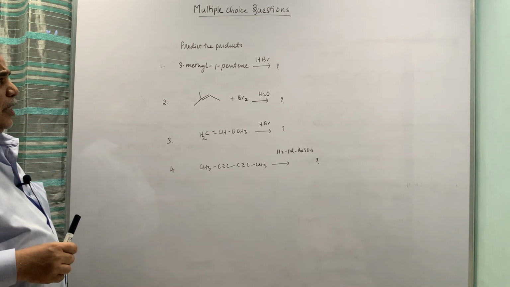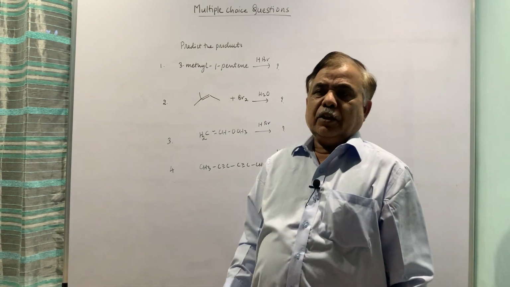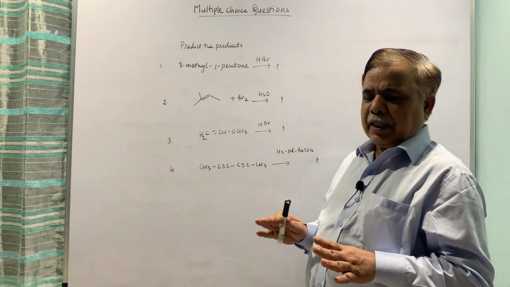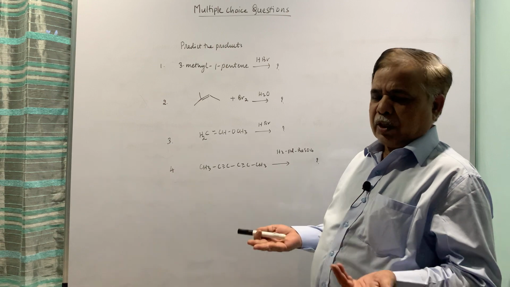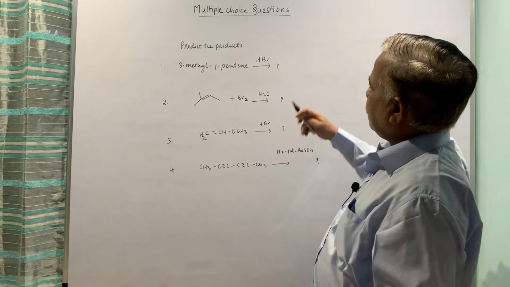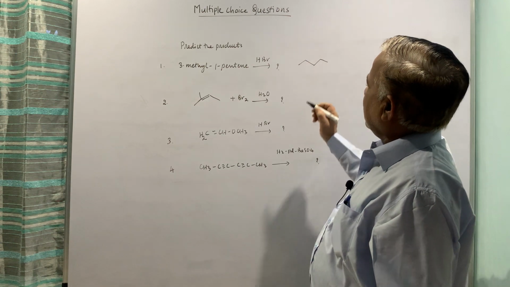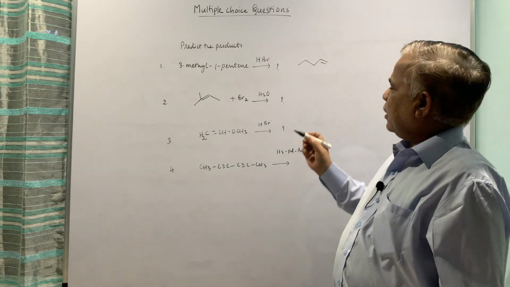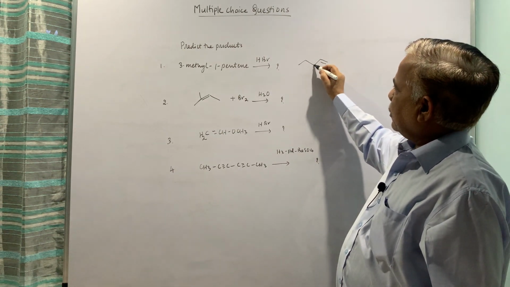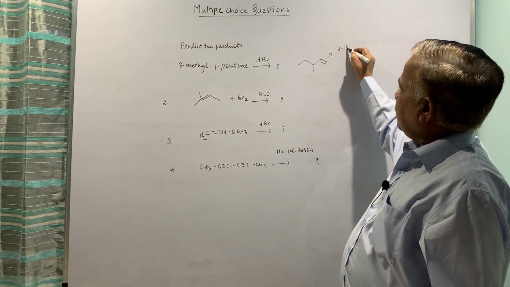First one is 3-methyl 1-pentene. So you must be very good at drawing the correct structure of the reactant. If you fail to do that, then the next exercise is futile. It will not have any weightage or significance. So first of all, let us put this. Now pentene, 1-pentene is this one, okay. Longest chain is 5, 1, 2, 3, 4, 5. 3-methyl, 1, 2, 3. So this is the compound, and then we have to look at the HBr addition.